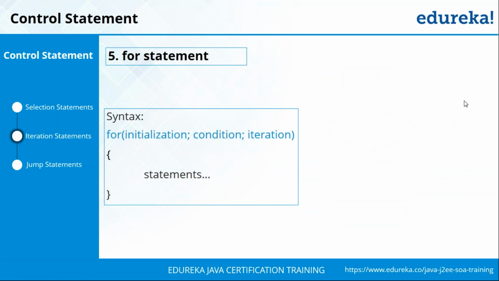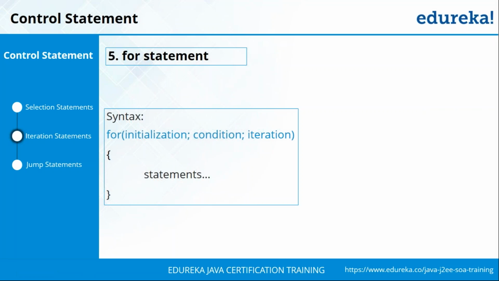Alright. Now finally we have the for statement. The for statement, as I have mentioned, is used when you have to run it a limited number of times. The syntax is slightly different. Here you have three major concepts: an initialization, a condition, and an iteration. You initialize a variable to the value that you want, then specify the condition based on which it is checking, and finally specify the iteration. So let's say you want to execute a statement 5 times. You can initialize the variable to 1, then check if it is less than or equal to 5, and then iterate it using an increment operator. So for 5 times the statement present inside will get executed.